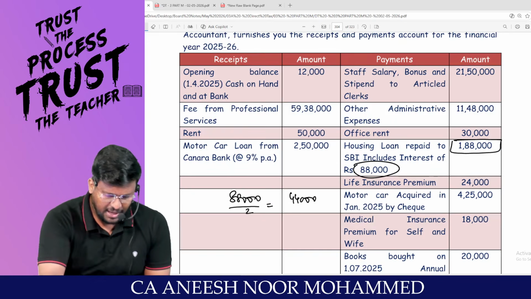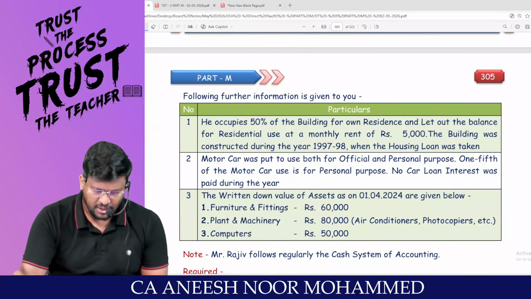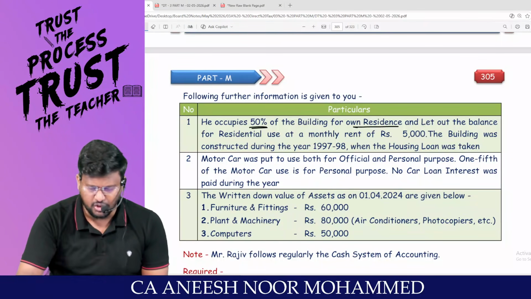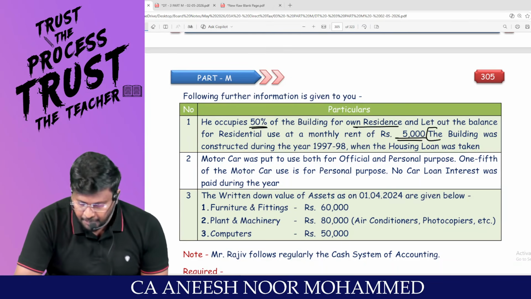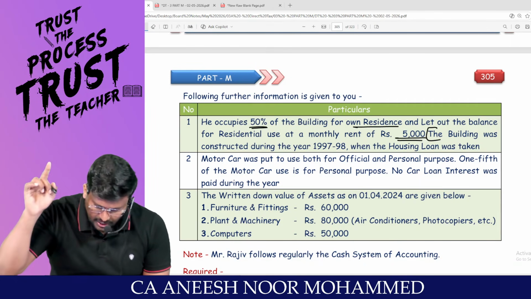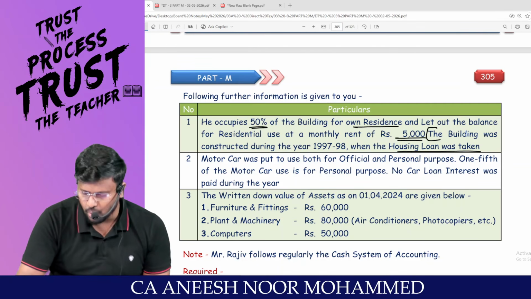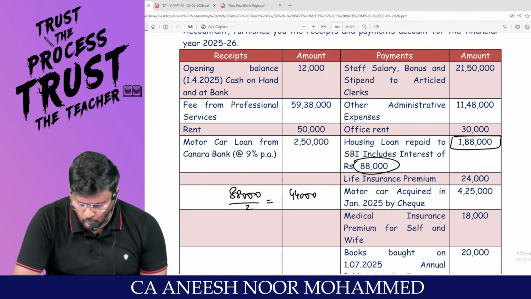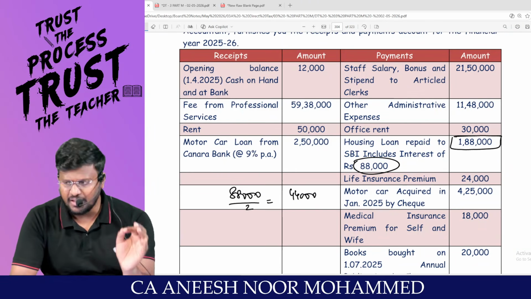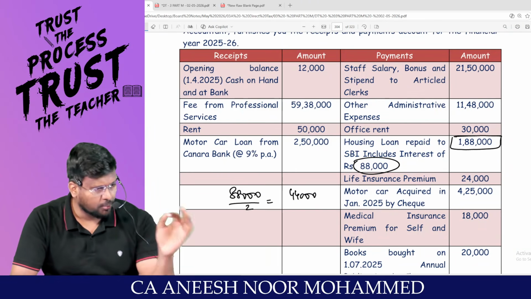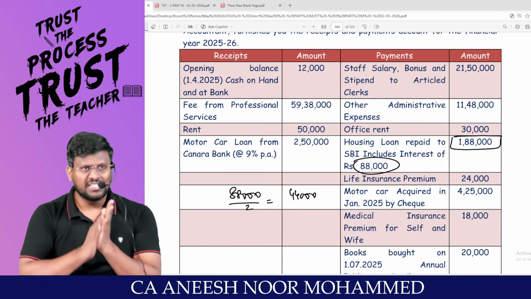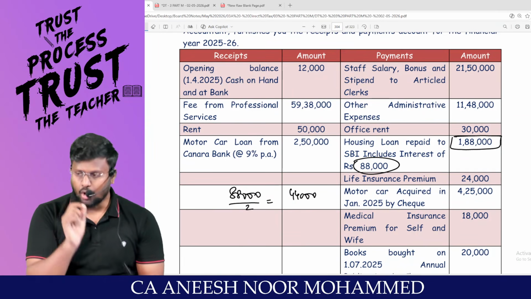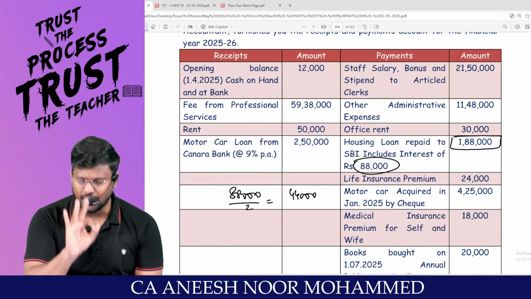Am I right, sir? And go and read the conditions, my dear lovable students. He occupies 50% of the building for own residence and lets out the balance for residential use at a monthly rent of 5,000. The building was constructed during 1997-1998 when the housing loan was taken. So the housing loan repaid to SBI includes interest of 88,000. Out of 88,000, 50% of the interest is attributable to the self-occupied portion. Since the assessee is traveling through the optional tax regime, he is entitled to claim 24(b). But in order to claim 24(b), the assessee should satisfy 3 conditions.